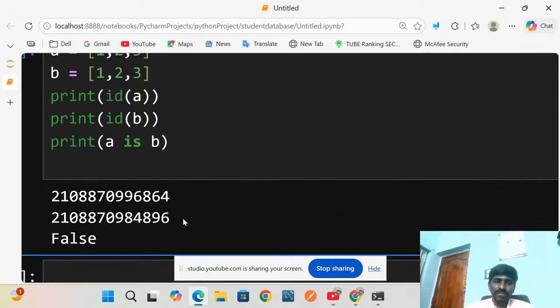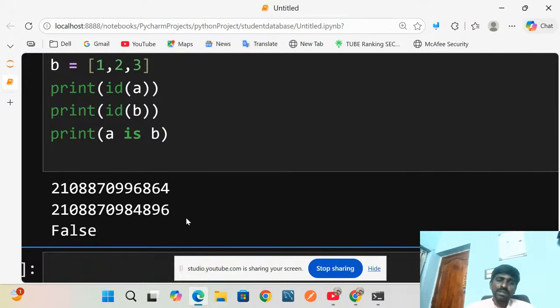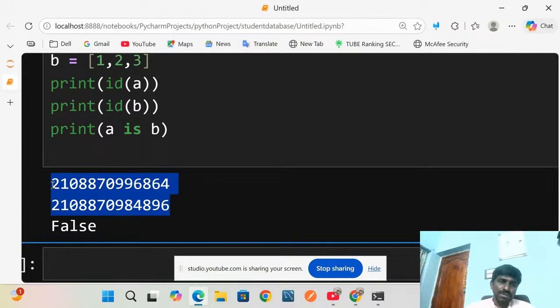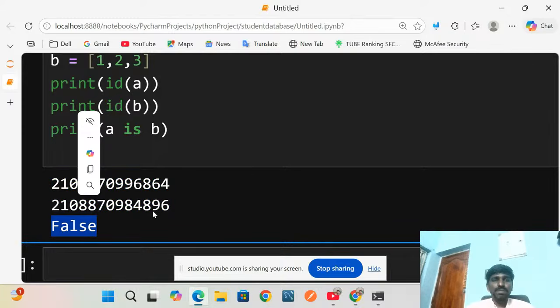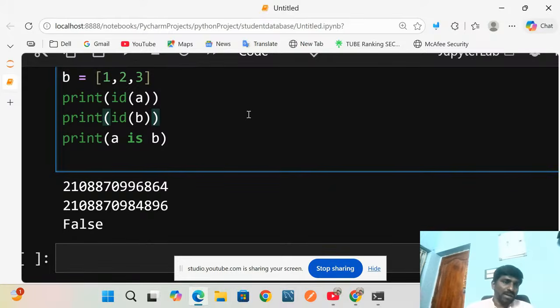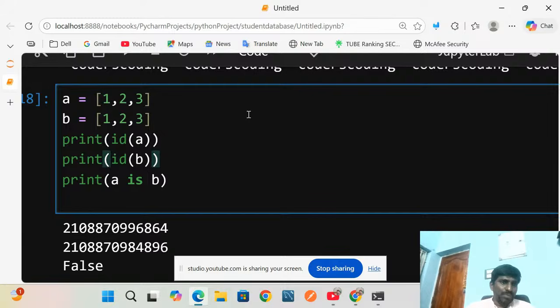So these addresses are different, and that's why it displayed False. Suppose it were the same, what would the output be? You would get True, right?